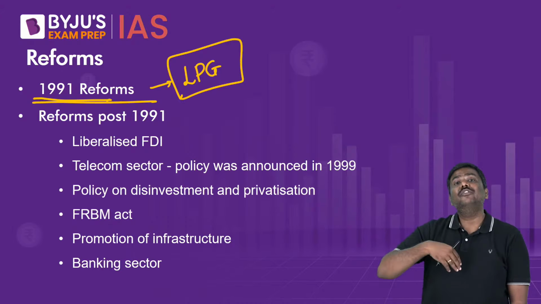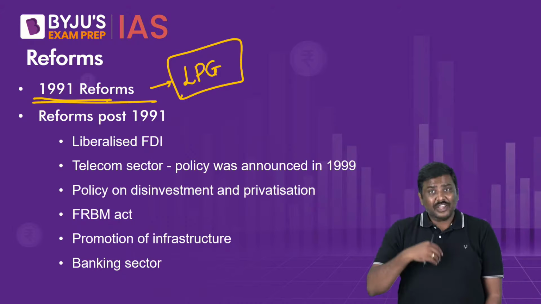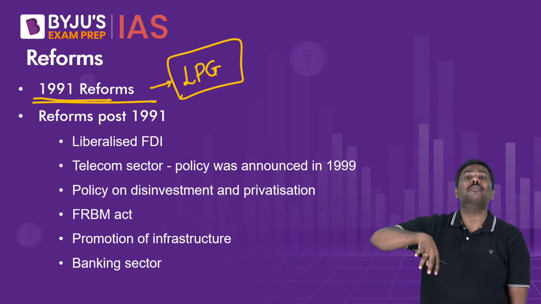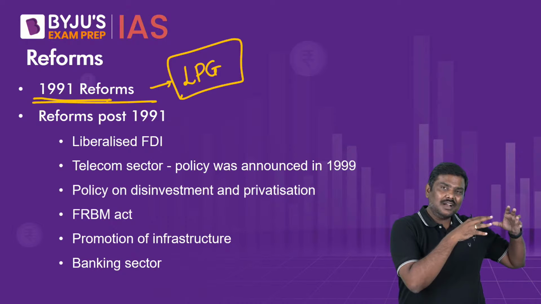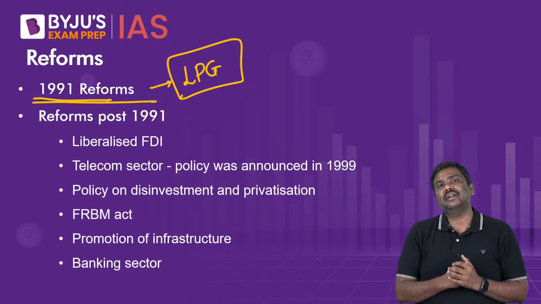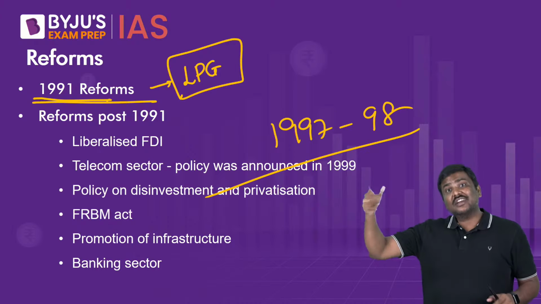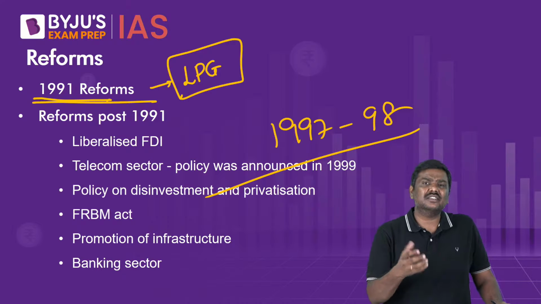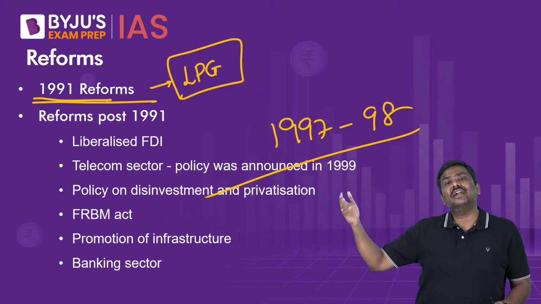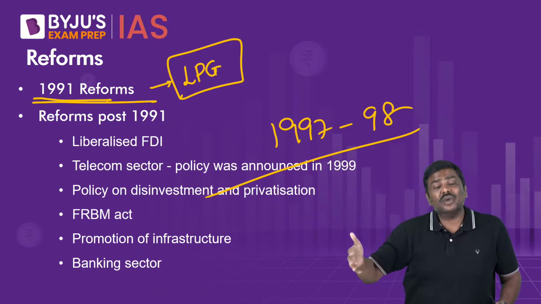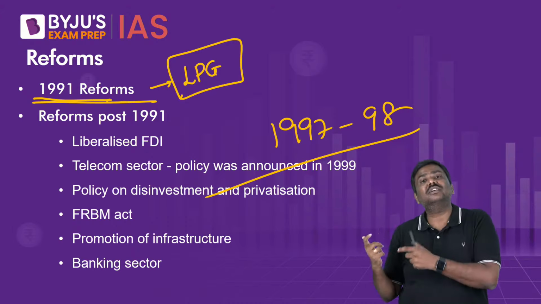For example, we liberalized entry of foreign investors in India. We allowed foreign companies to start operating. Many of these industries were delicensed, etc. So after a crisis, there was a reform that was implemented. And they will quote one more crisis during 97-98. The Asian crisis took place, that is, the Asian tigers experienced a currency crisis. The Pokhran test was conducted. That also led to certain sanctions being imposed by the USA or Western developed economies on the Indian economy. So there was a crisis even after this particular period.